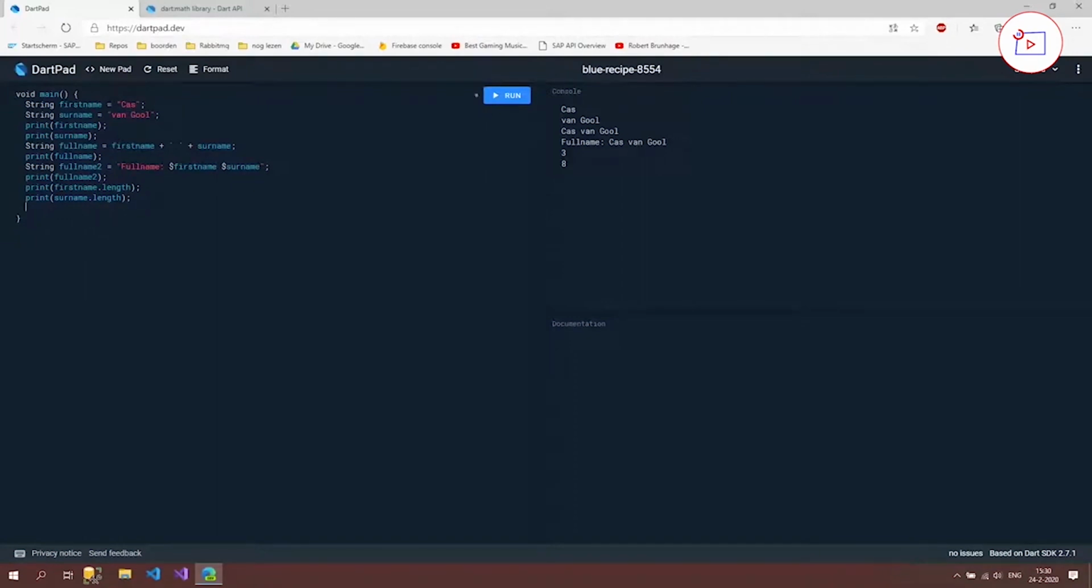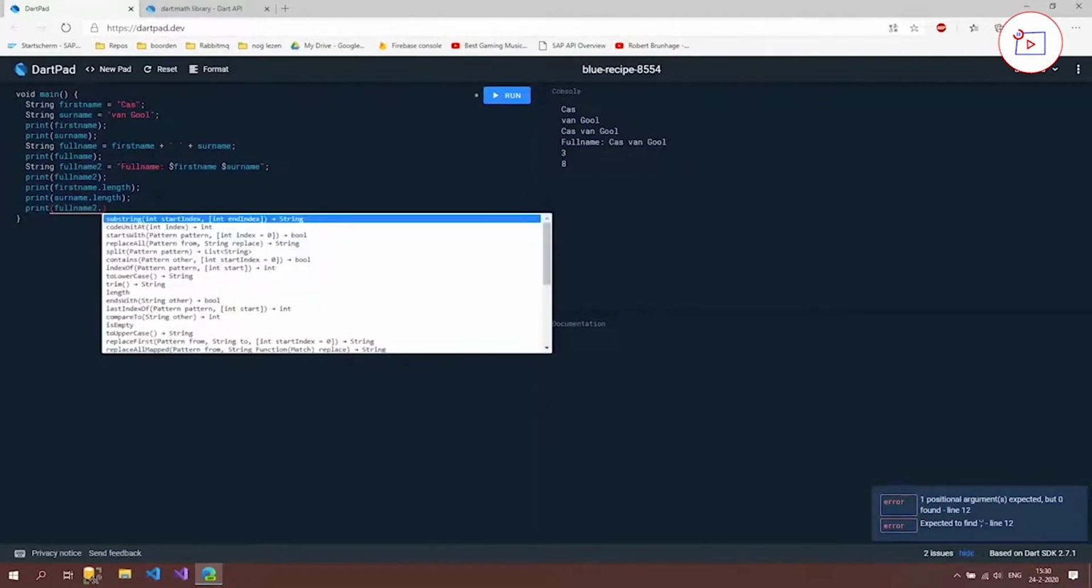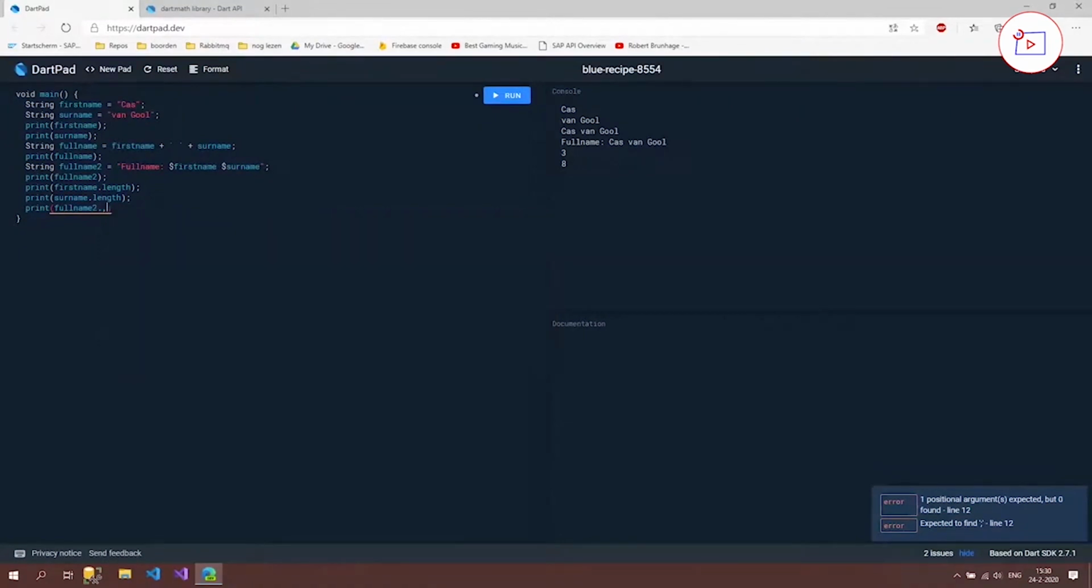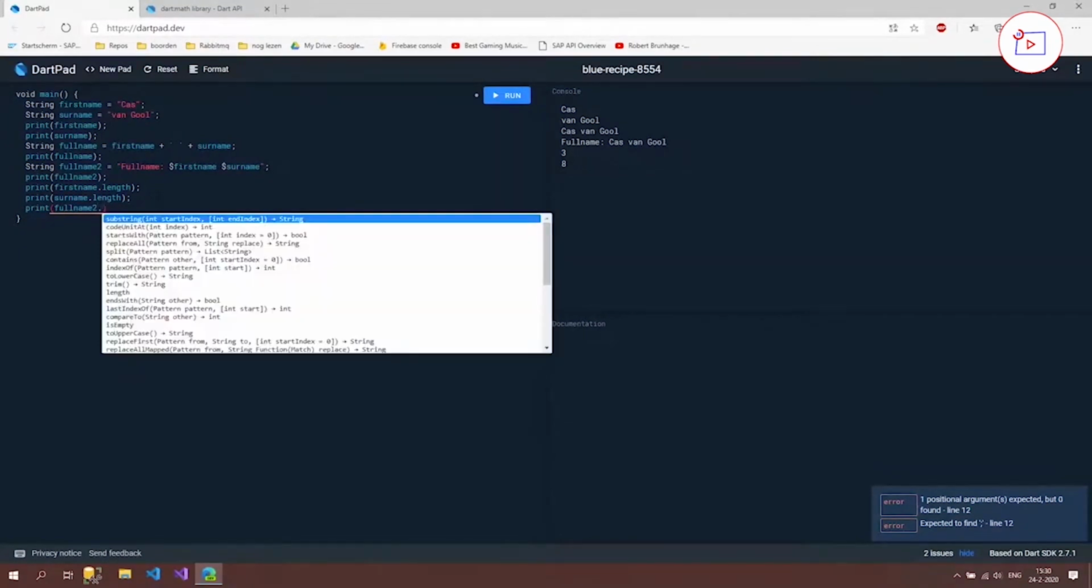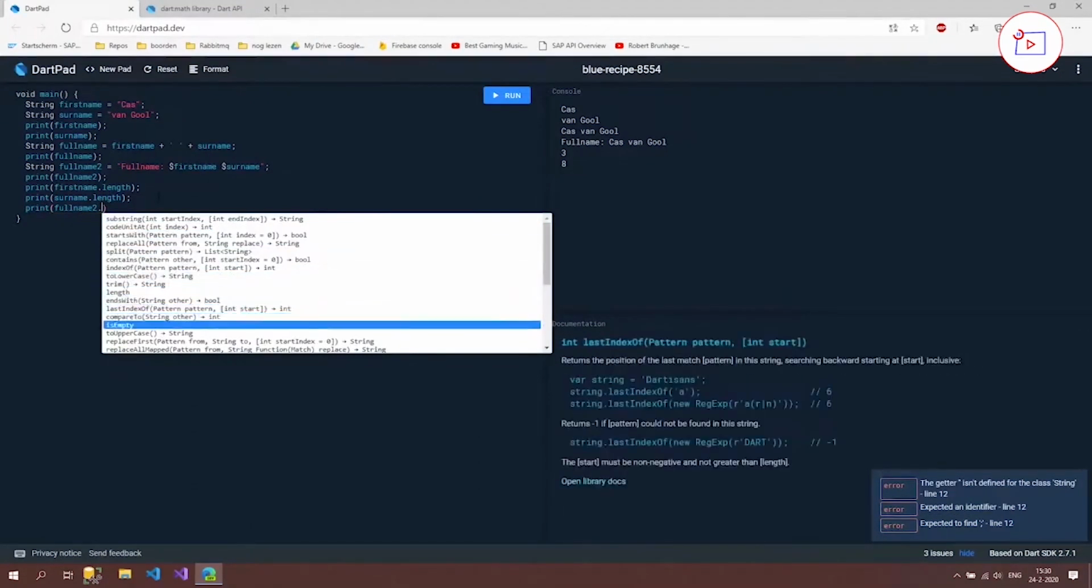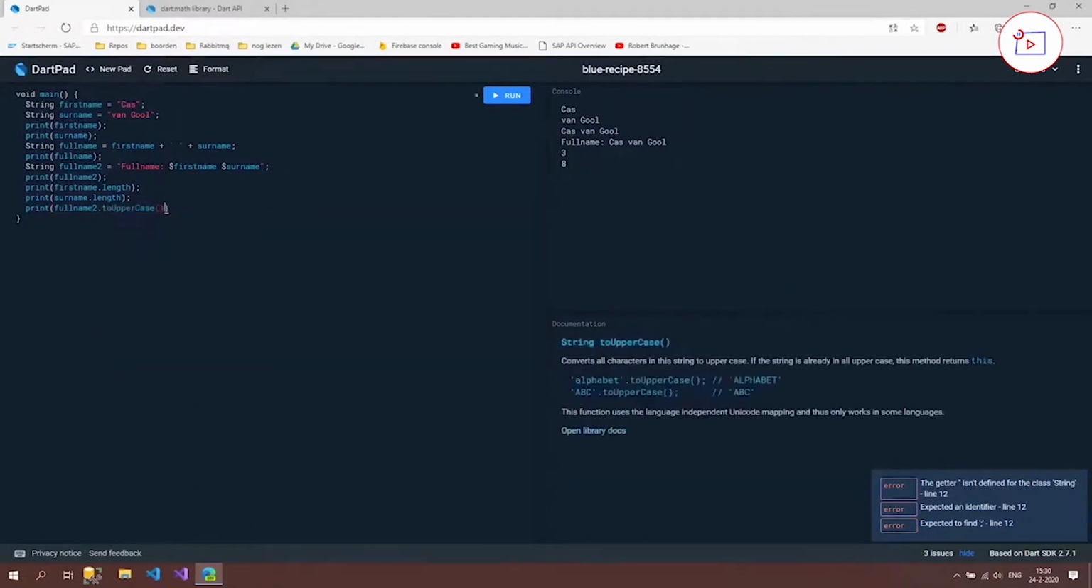There are many other things we can do, and this is one of the more interesting maybe, but also very simple. We're going to take this fullName2 and we're going to uppercase it. Okay, I did something wrong there, so dot, and let's go below. Oh, it's toUpperCase. The two brackets behind this mean that it's a function, but it has no input parameters. If you click on it, you can see that it converts all characters in the string to uppercase. So let's run it. And as you can see, everything is written out in uppercase.